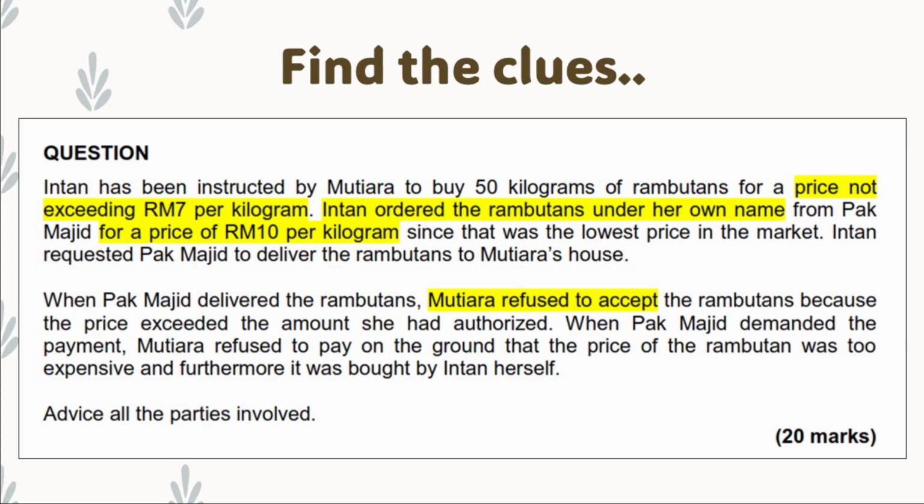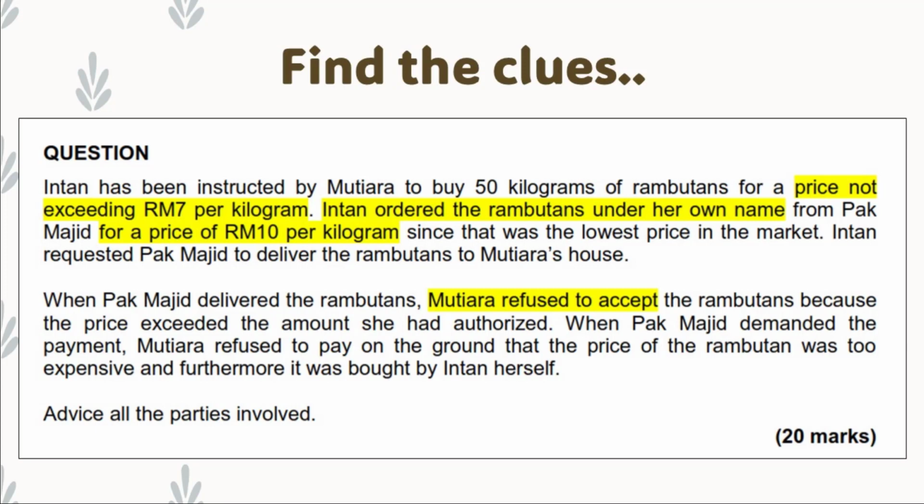And what happened in this case, Intan ordered the rambutans under her own name. As you can see, under agency by ratification, there are 9 conditions to be fulfilled to become a valid agent by ratification. And one of those conditions is that the agent must contract in the name of the principal, not under the name of the agent himself. So what happened in this question? Problem arises because Intan ordered the rambutans under her own name. Now, the main area of law relevant to the question definitely is about agency by ratification.